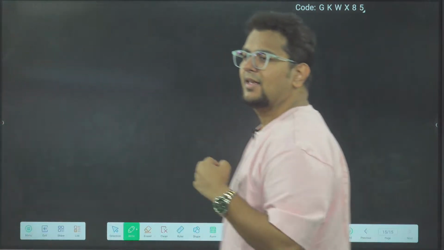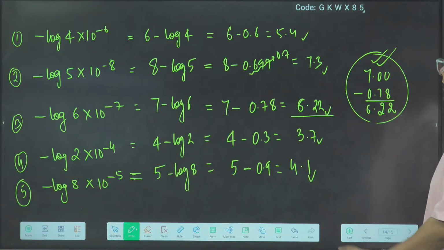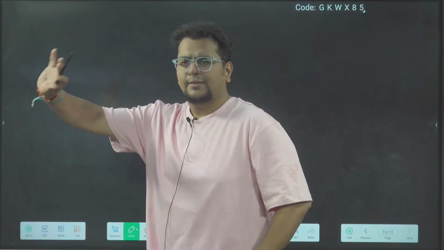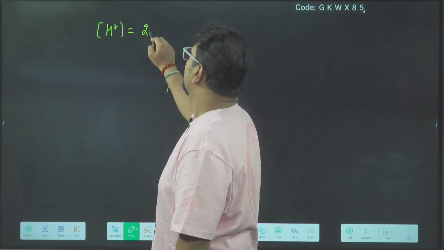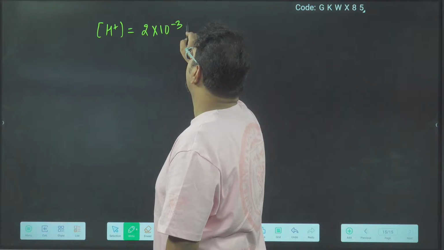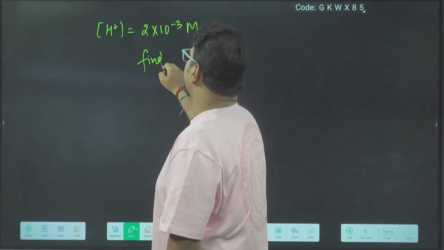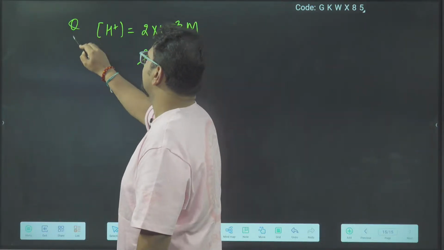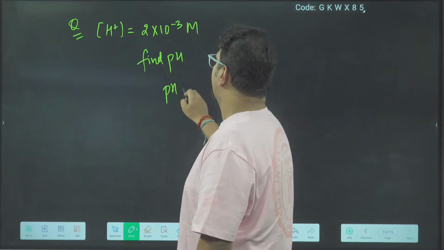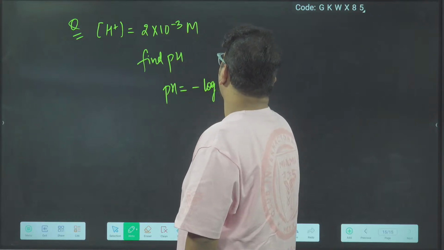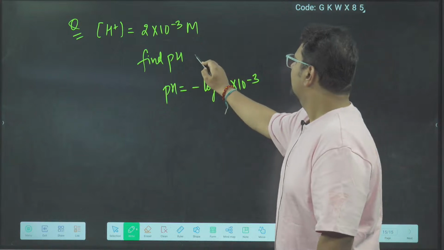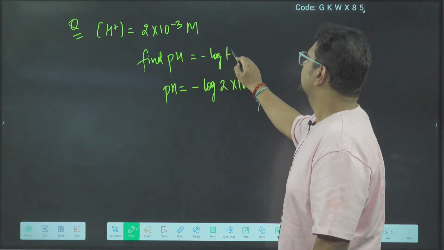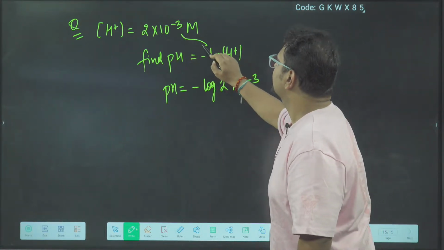Chaliye. Now let's see how the question will come. For example, H plus concentration is 2 into 10 to the power minus 3 molar. Find pH. This kind of question comes, for instance. So pH will be minus log 2 into 10 power minus 3, because pH is minus log H plus, and H plus is given as this much.